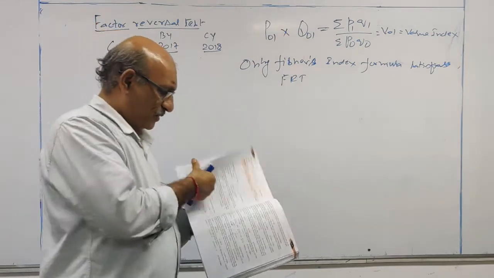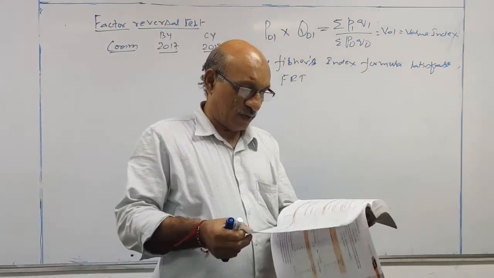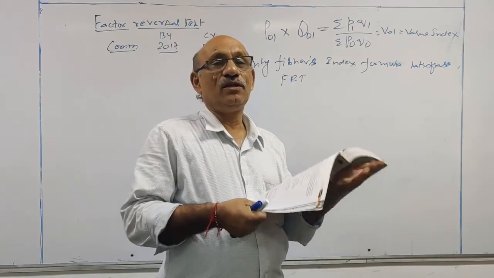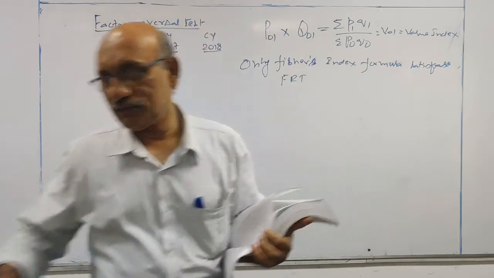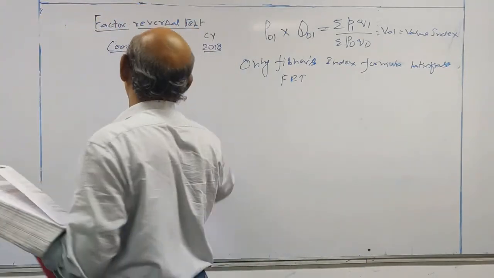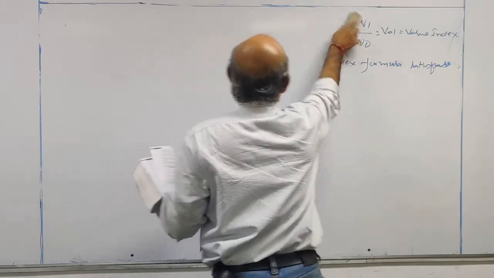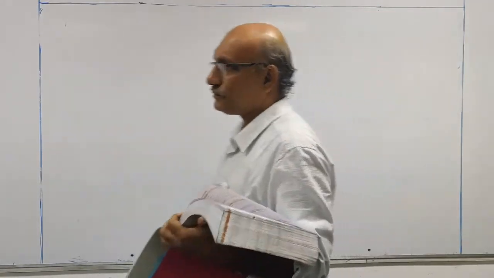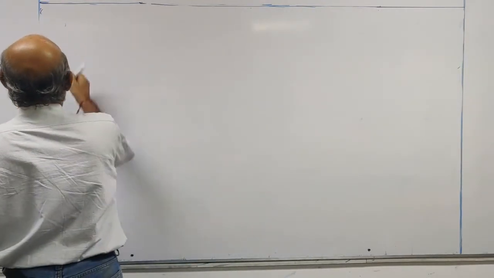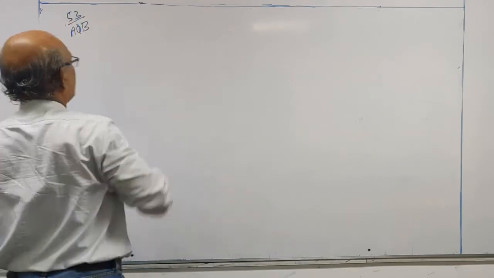First question, in additional question bank, 53rd problem. Put a double star or a triple star on that question. Question number 53, additional question bank.